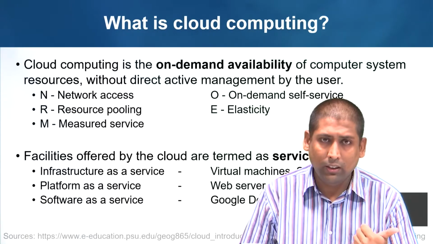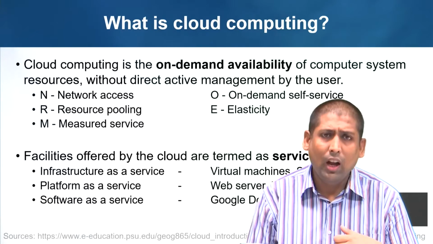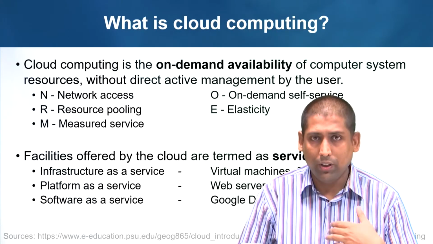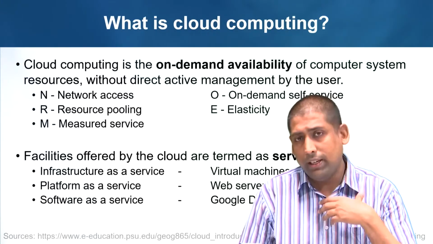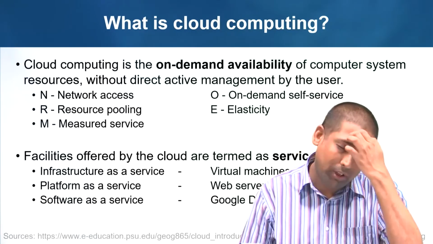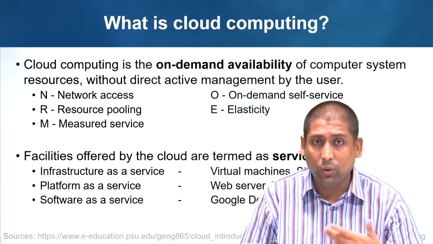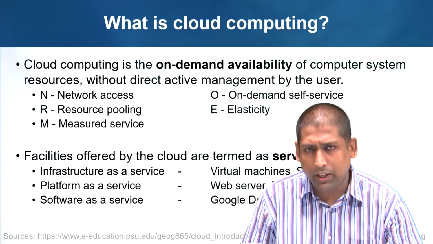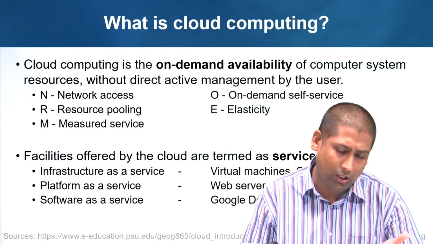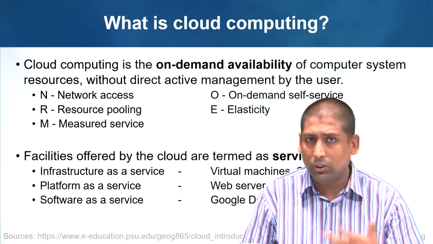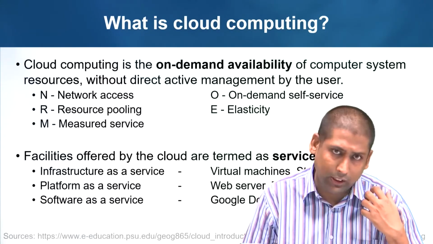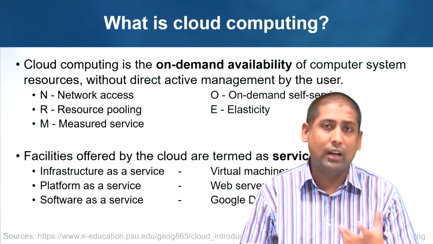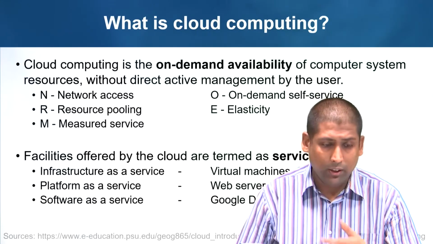Second, on demand self service. That means the user can himself, self service, as in the word, go to a portal and get the amount of computing resources he requires as and when required, that is on demand. He doesn't need to talk to anybody or contact anybody or call anybody to install his hardware or anything. A user can directly go to a web portal, click on a few options and get the required amount of computing resources that he wants.